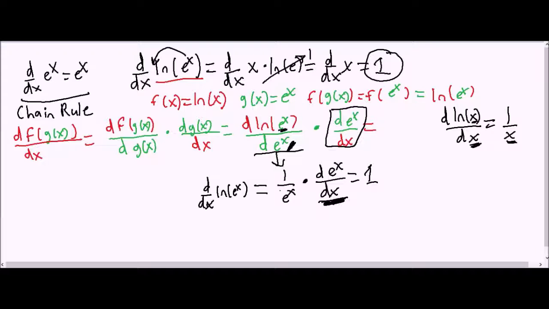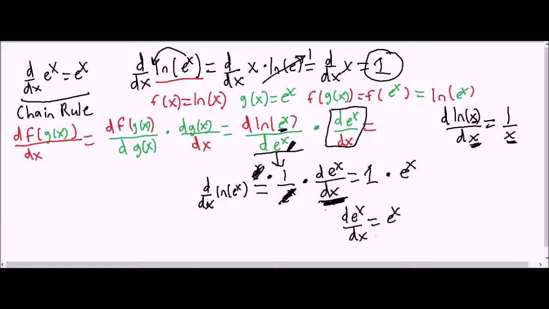How are we going to do that? Well, I'm going to multiply both sides by e to the x. Now that I've done that, on the left-hand side, the e to the x's will cancel out, and we get that the derivative of e to the x with respect to x is equal to e to the x.